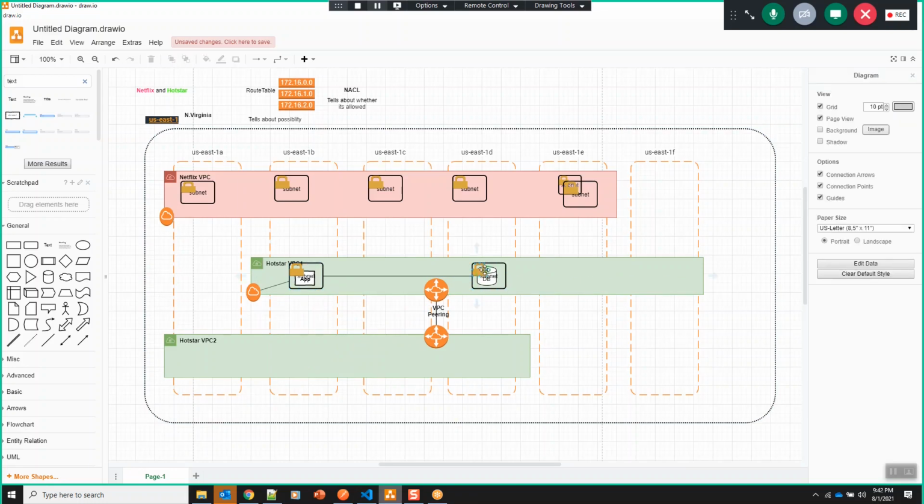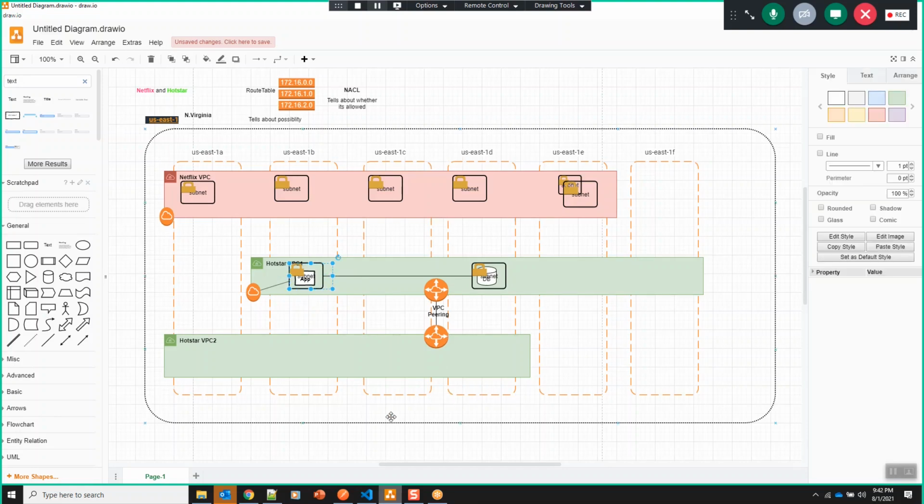This way, no one could directly interact with my database, but they could interact with the public subnet, or my application subnet. This application subnet has the route to the internet gateway, as well as NACL rules allowing the connectivity to the internet gateway.